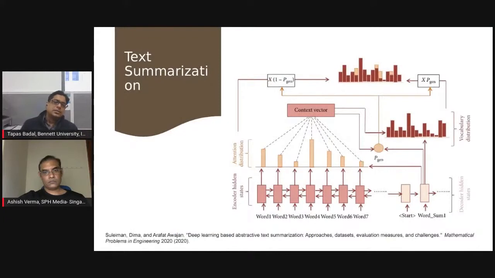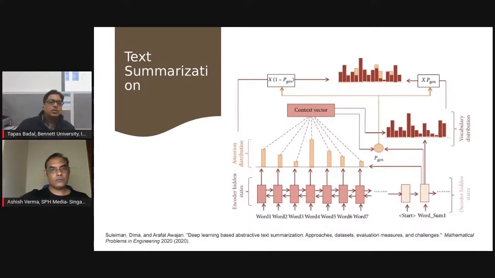The last task was text summarization, because we want to get the news narrative. There are multiple articles floating on a particular topic. If we can extract those articles from the online platform and generate a summary, there are two types of summaries AI models can generate: abstractive and extractive.